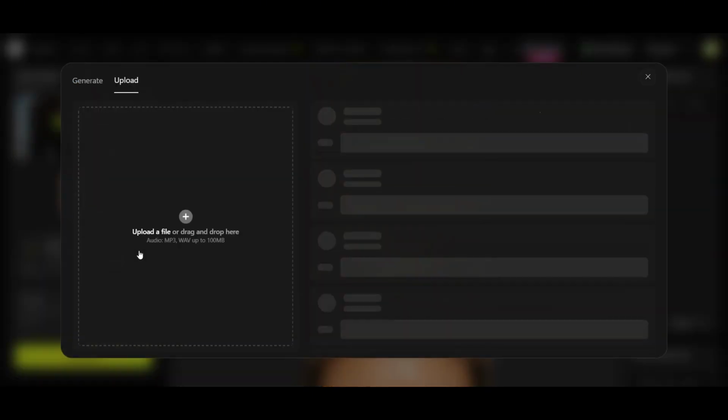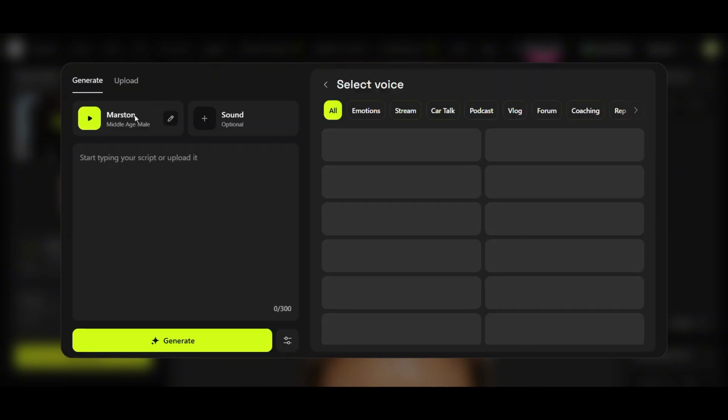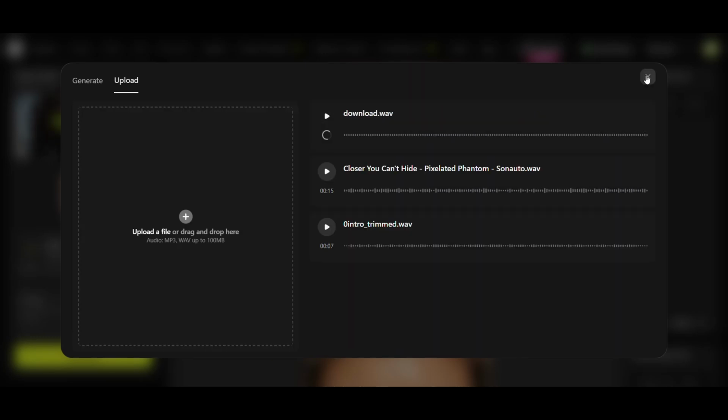Now I have 2 choices. I can upload my audio file or I can use one of their built-in voices. I'm going to upload my audio file since I already created one. Uploading. Done. Now clicking Generate. This process is faster than HeyGen. Both tools work. HeyGen is slightly more realistic but costs more. Higgsfield is faster and cheaper. Pick based on your needs.